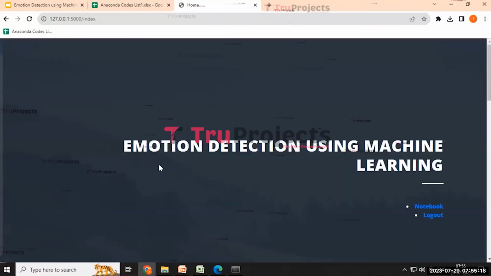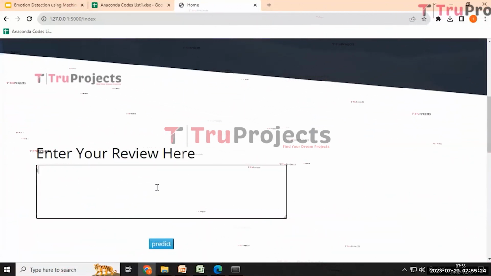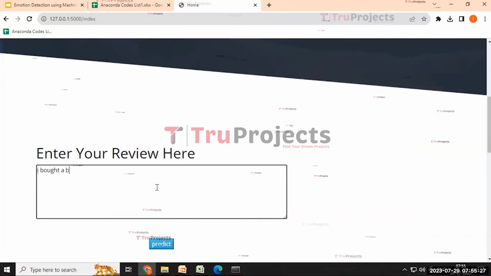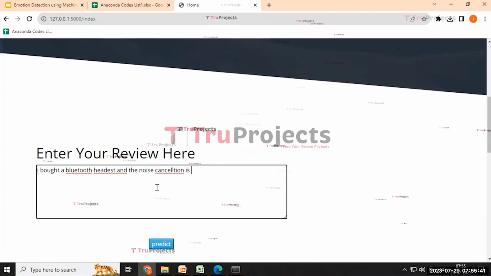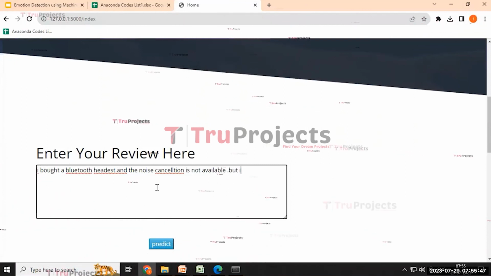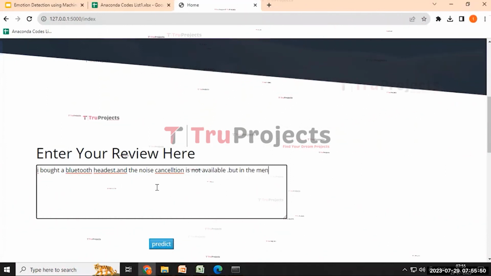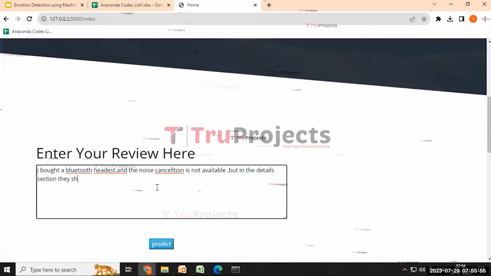And by using the try again button, here we can redirect and re-enter another message as: bought a Bluetooth headset and the noise cancellation is not available, but in the detail section they show me it's available.